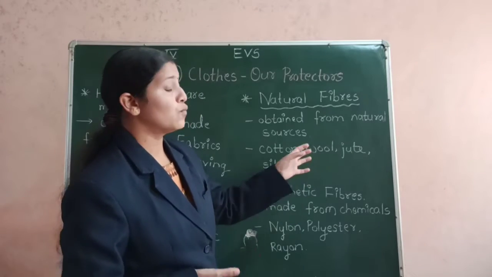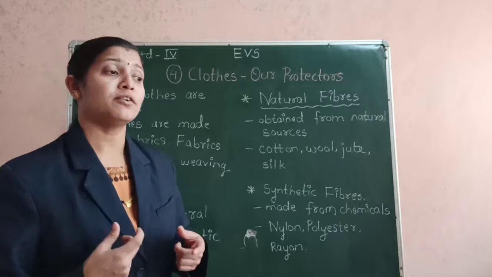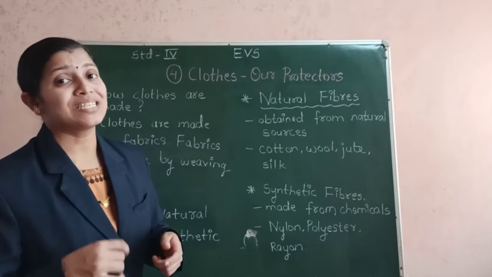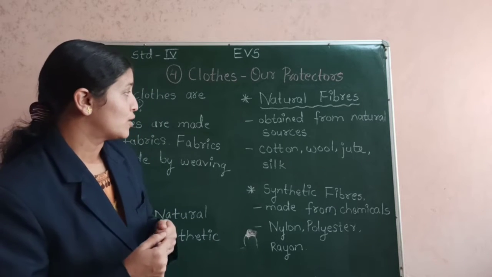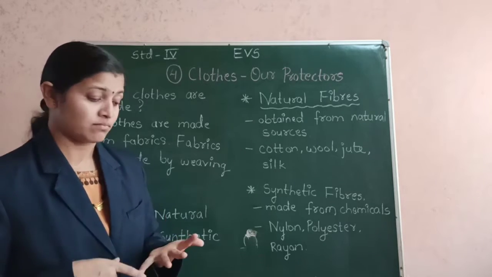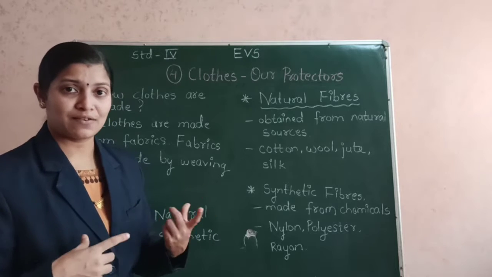So also the wool that we obtain from the sheep is used in making the yarn, and then the yarn is used in knitting of various types of woolen clothes like socks, sweaters, mufflers, scarves.